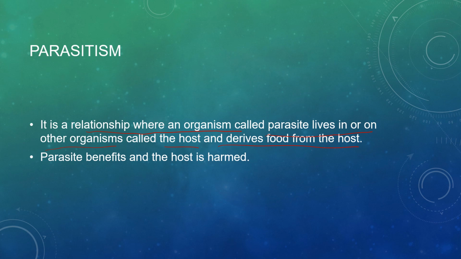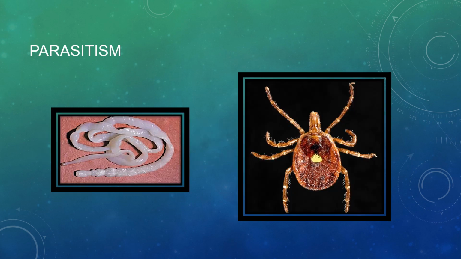So these parasites benefit and the host is harmed. In symbiosis, in the previous slide, we said that both organisms are benefited from each other. But in this, the parasites are benefited whereas the host is harmed. So let us see a few examples of parasites. Here are two examples of parasites.